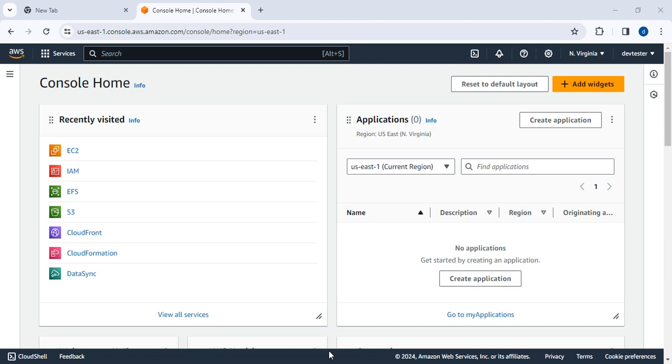VPC provides the boundary of my resources. Whenever I apply any policies, I apply them at the VPC level. VPC will isolate my resources from the huge network that has been provided by AWS. So the VPC will isolate my resource group, meaning whatever resources I create which are related to my organization will be isolated with the help of the VPC.